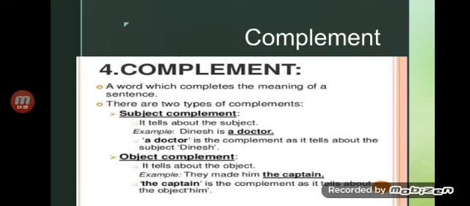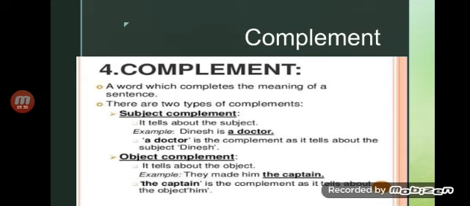We talked in detail about the subject complement, which describes the subject. But today we are going to talk about the object complement. What is an object complement? It tells about the object.